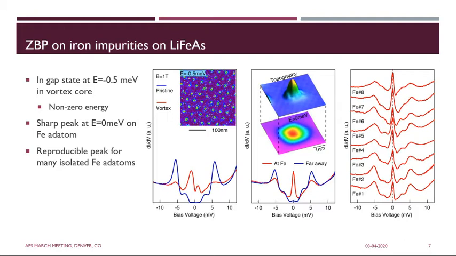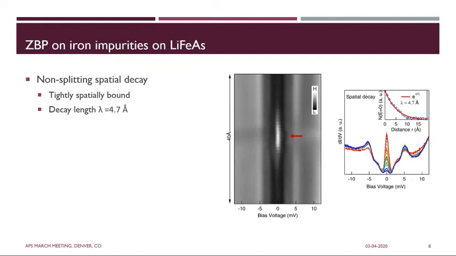So we now want to constrain it under different perturbations to rule out non-Majorana zero mode possibilities. The first thing we do is take a spatial line cut and find that it is tightly bound with a non-splitting spatial decay.